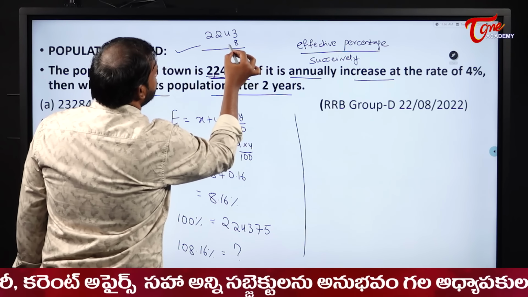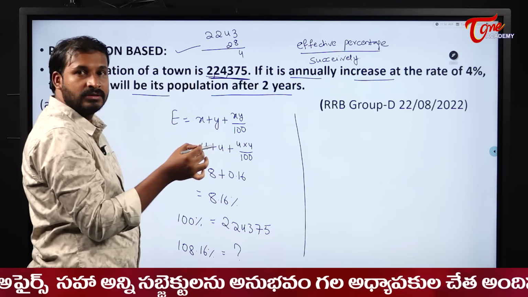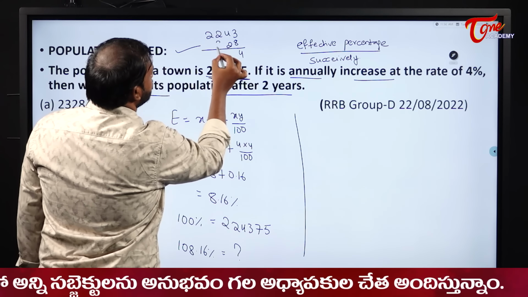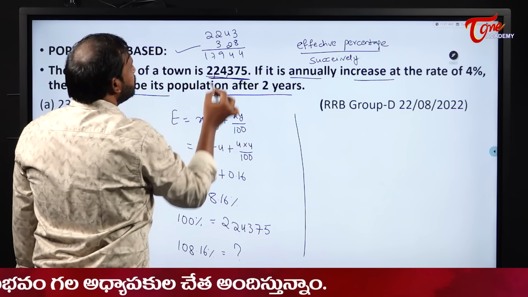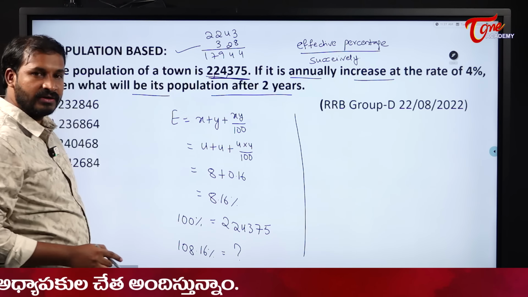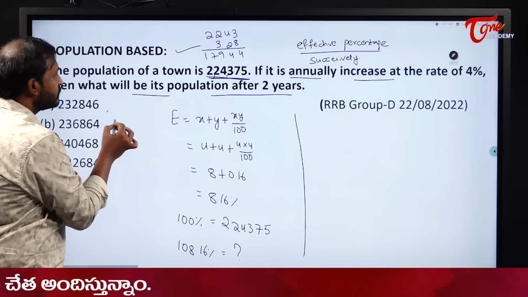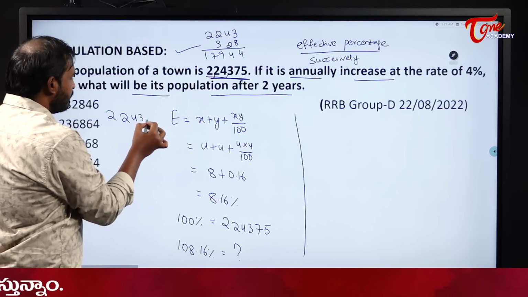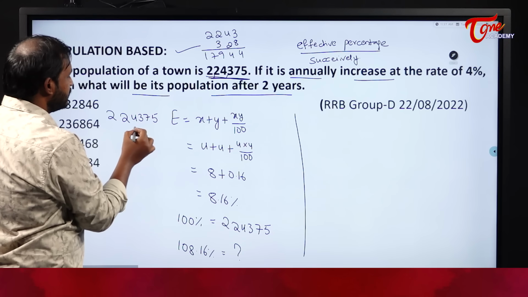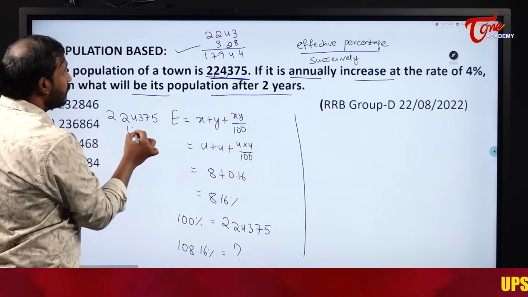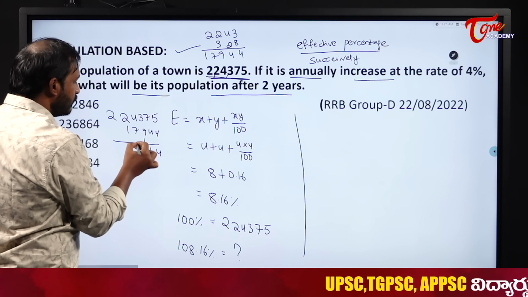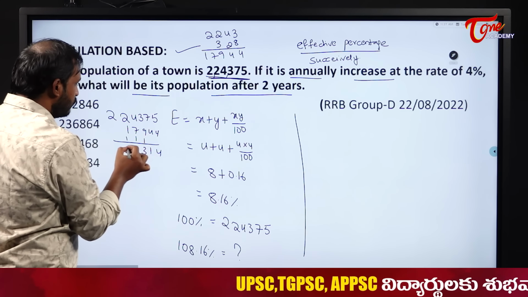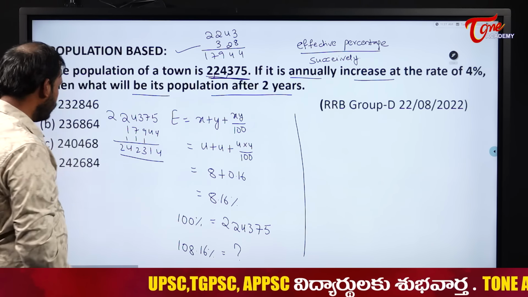8 3s are 24. 8 4s are 32 plus 2, it will become 34. 8 2s are 16, 19, and 1, 7. 17,944. So when I add that one, what happens to this 224,375? I am adding it with 17,944. 4, 1, 1, 1, 3, 1, 2, 4, 2, 4, 2, 3, 1, 4.